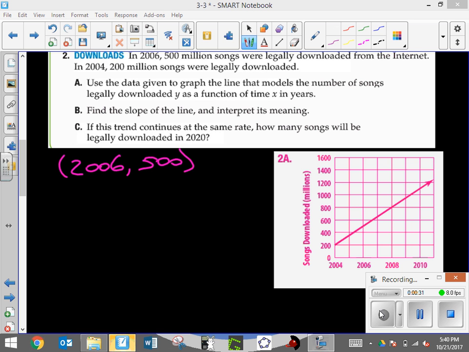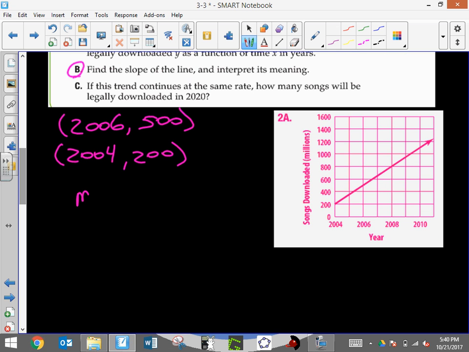It goes on to say in 2004, 200 million songs were legally downloaded. That's going to help us with part B. Part B wants us to find the slope of the line and interpret its meaning. So now I'm going to use that slope formula from the previous slide, m equaling y sub 2 minus y sub 1 over x sub 2 minus x sub 1.